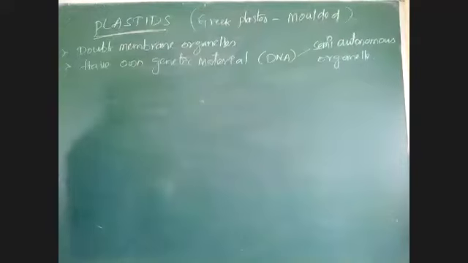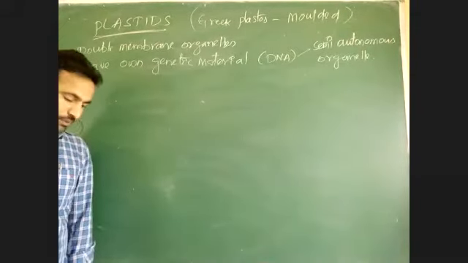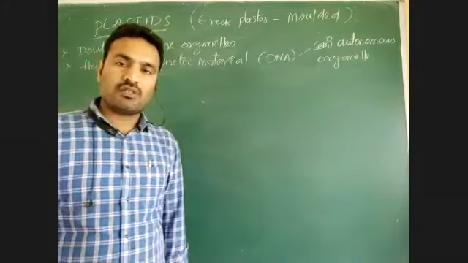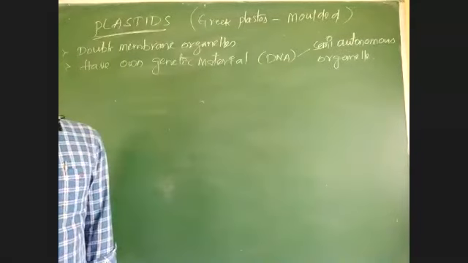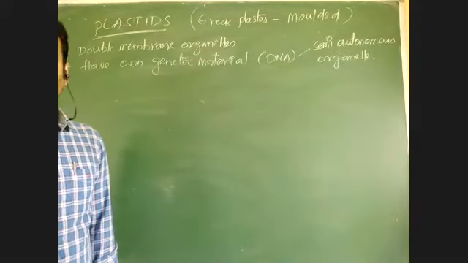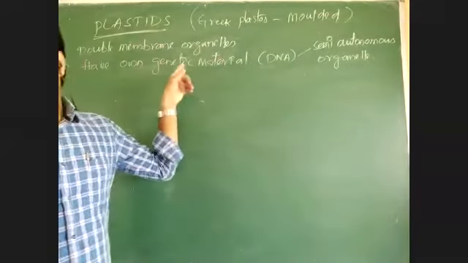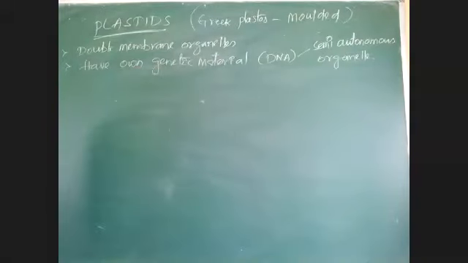Normally, DNA is responsible for all characters, but DNA is present in the nucleus. So the DNA present in the nucleus is responsible for all characters, but these plastids have their own DNA. As the plastids have their own DNA, they can perform their own functions. So they are said to be semi-autonomous organelles.